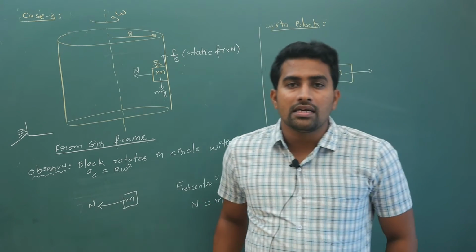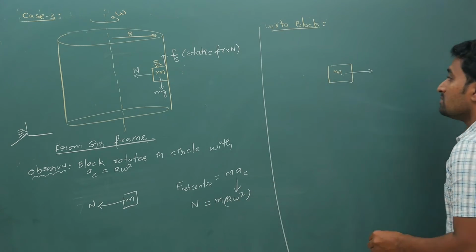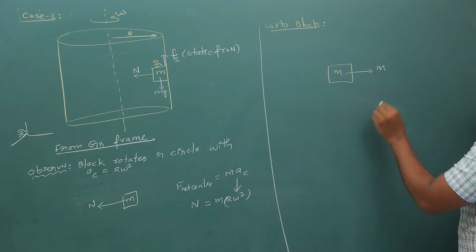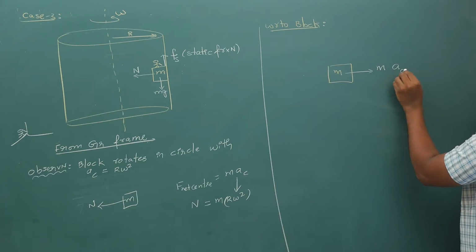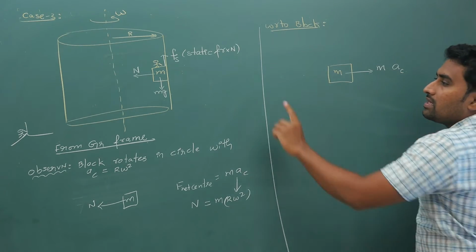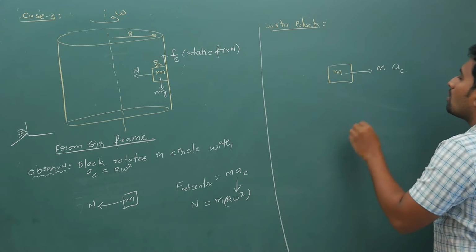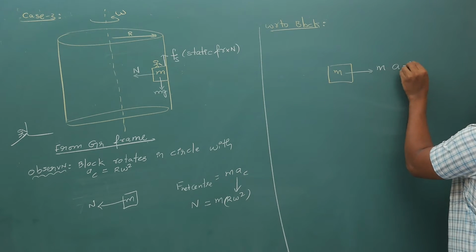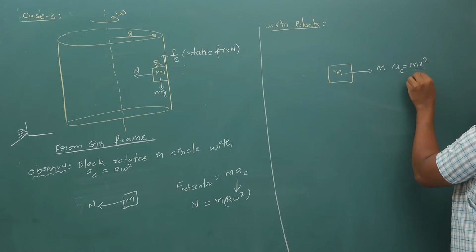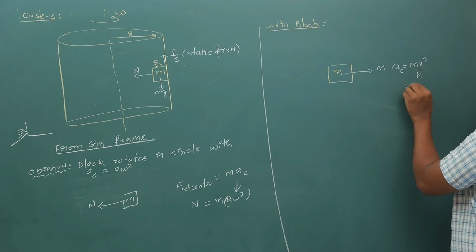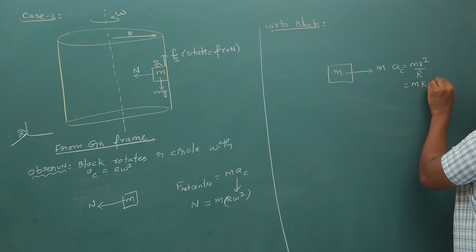Both are completely different. Your centrifugal force is mass times the acceleration of the reference frame in reverse direction. When the body is going in a circle, your centripetal acceleration is towards the center, so if you reverse it, it becomes m v square by r, which is equal to m r omega square.